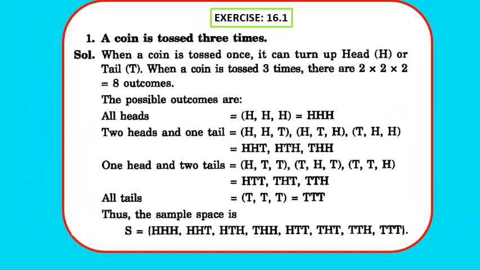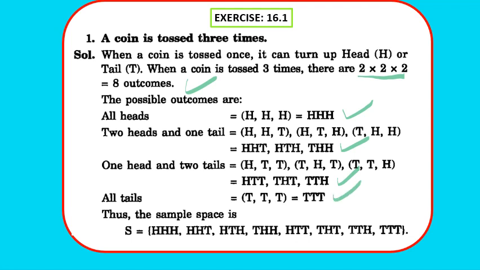So keeping all these points in mind, let's start exercise 16.1. And question 1 is, a coin is tossed 3 times. So we know that when a coin is tossed, it will be head or tail. So when a coin is tossed 3 times, we get 2 into 2 into 2, that is 8 outcomes. So possible outcomes will be all heads, 2 heads and 1 tail, 1 head and 2 tails, and all tails.